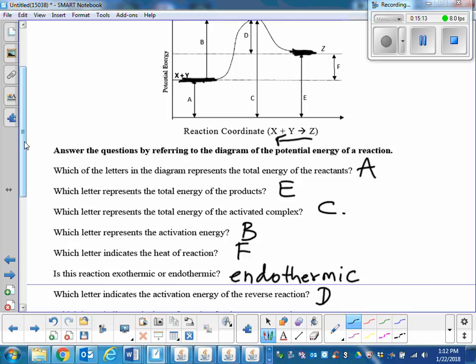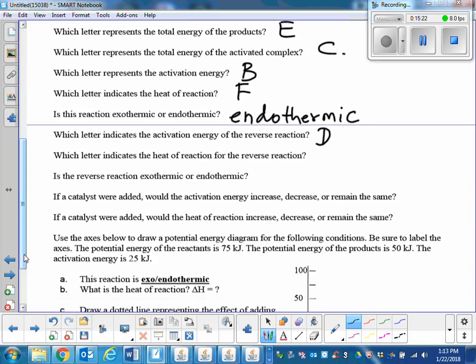The difference between the reactant and the product, it is F, but it's going to be negative F because it's a reverse reaction. Liam, is the reverse reaction exo or endo? That is correct. The reverse is exo.